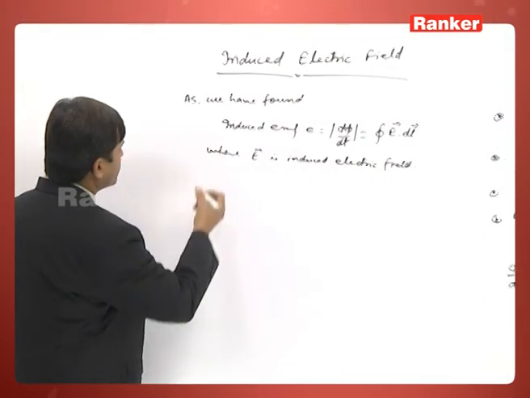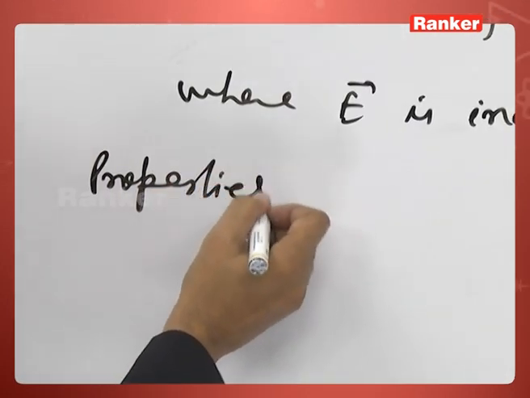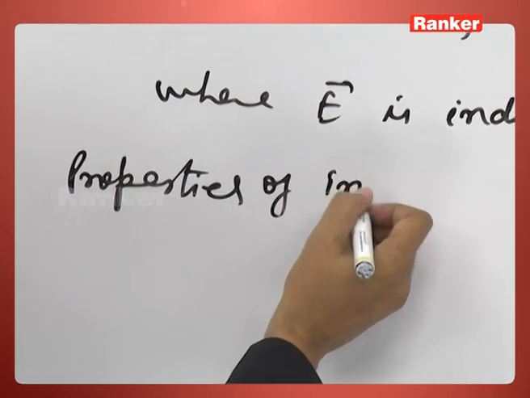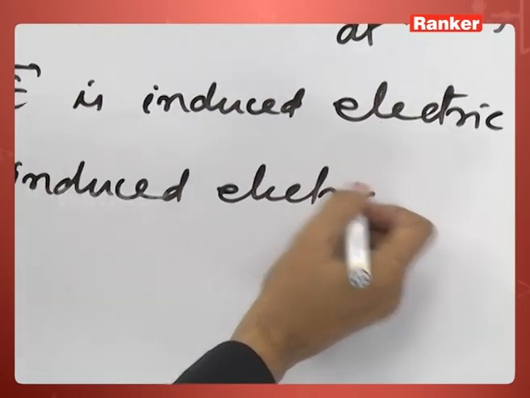So now write down the properties of the induced electric field.